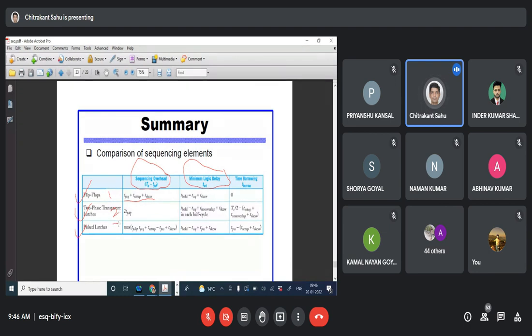Okay, three different sequencing elements are there. Pulse latches are different than the two phase transparent latches. In two phase latches we have two different clocks. In the pulse latches we have a clock of a very small value. That is called the pulse latch clock, because it will operate in the level sensitive range, so that is why the pulse value is very small.